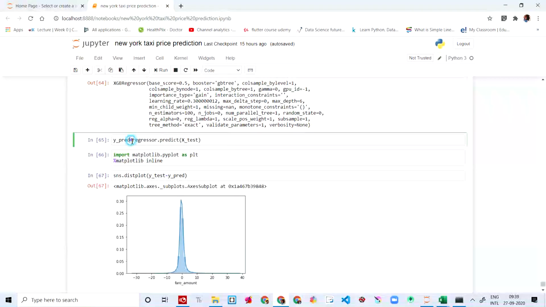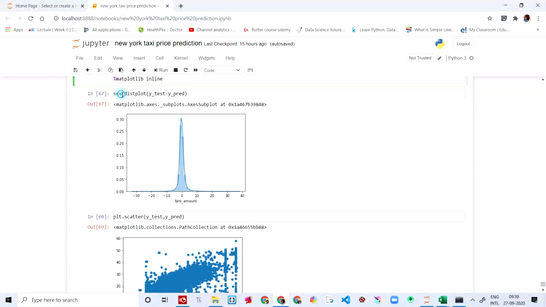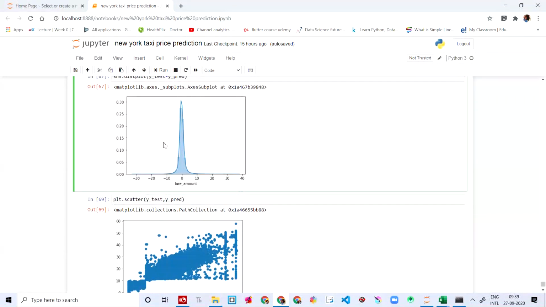And then you're going to say y_pred is equal to predict the X_test. We're going to predict the X_test over here. And then you imported matplotlib, and we have plotted an image. This is just a graph kind.